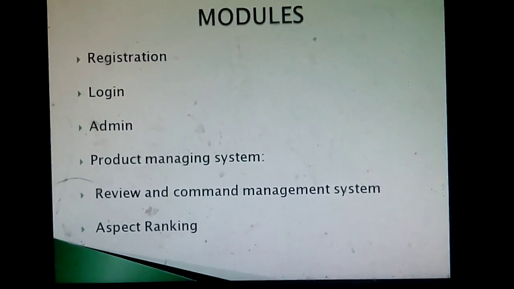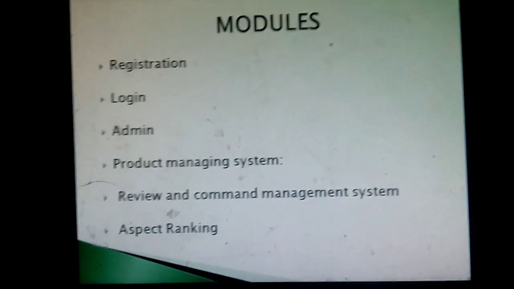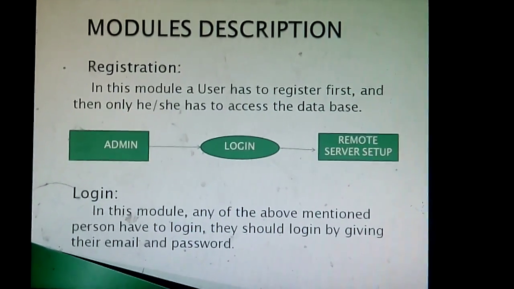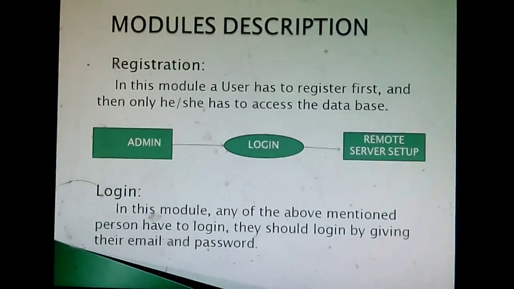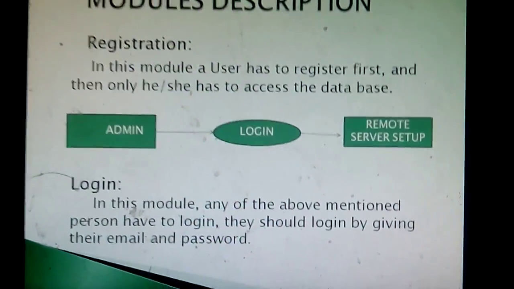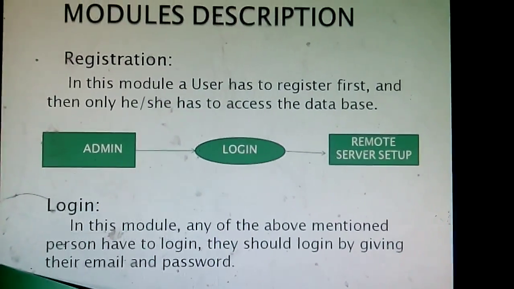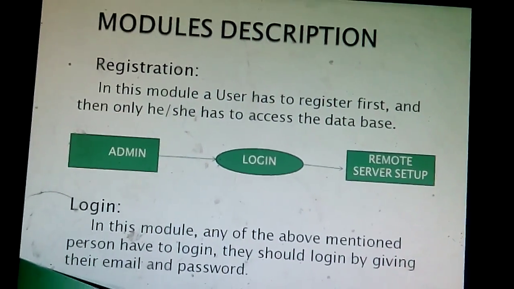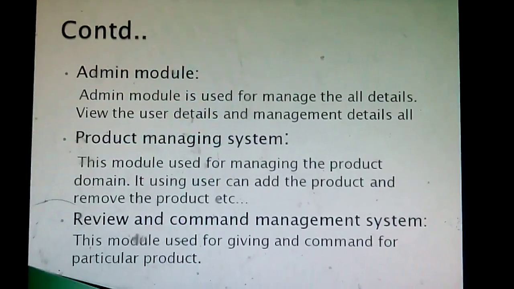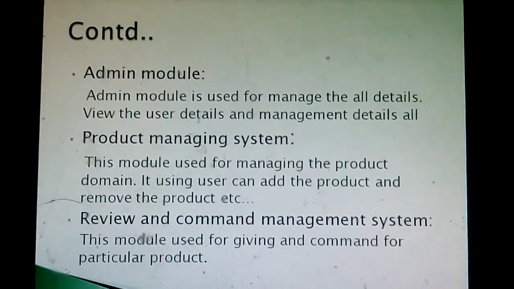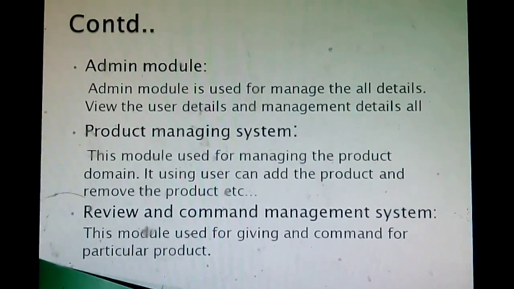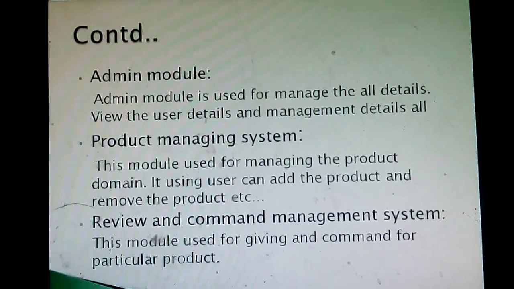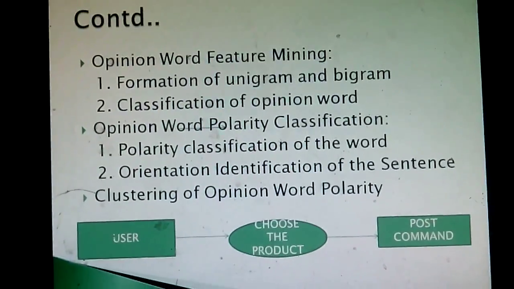Modules. We have 6 modules: registration, login, admin, product management system, review comment management system, and aspect ranking. In registration, if we are a new user, we have to register with our details initially. In the login module, once we have registered, we can log in directly by using our id and password. In the admin module, it will manage all the details of the users. In the product management system, we can add the product, or we can add any domain. In the review comment management system, we can give reviews for a particular product.